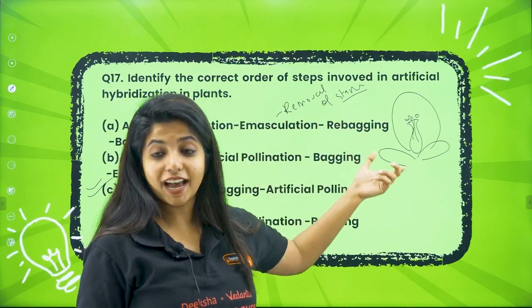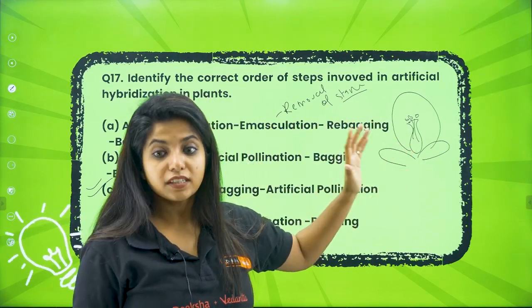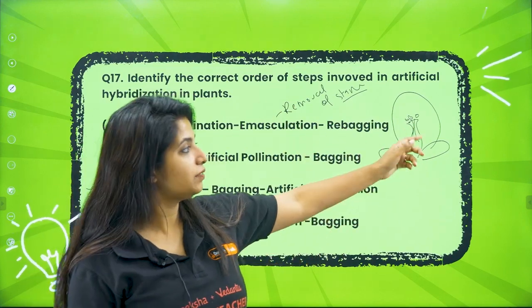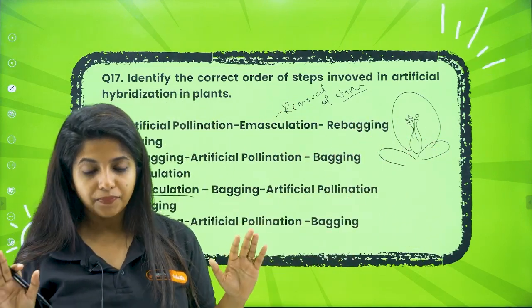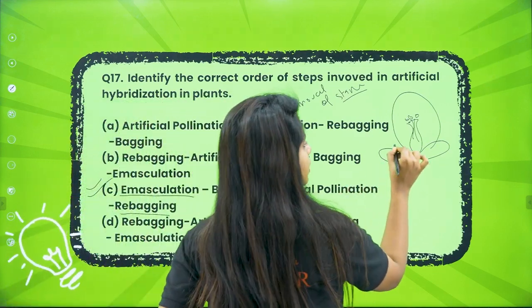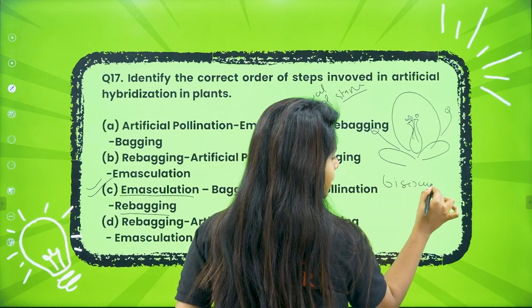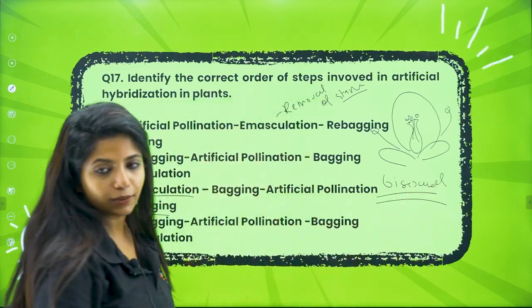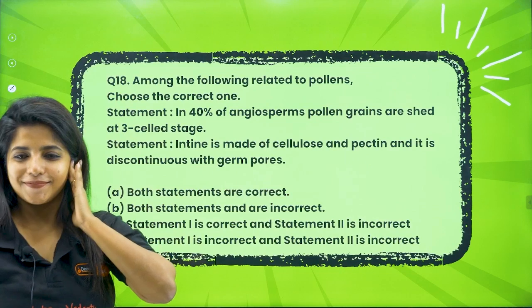Bisexual flower means it has both the male and the female parts. Suppose it is a unisexual flower, it does not have the male part. In that case, you do not have to do emasculation. If it has both male and female, it will be known as bisexual. Two sexes.